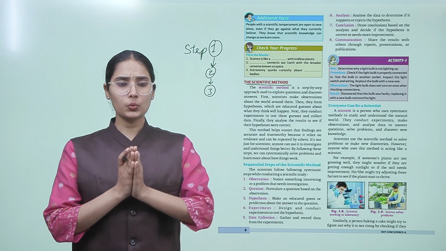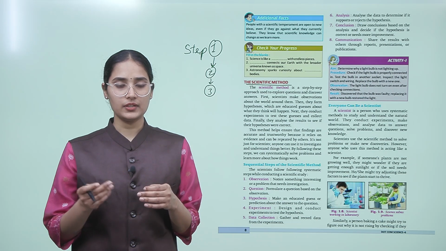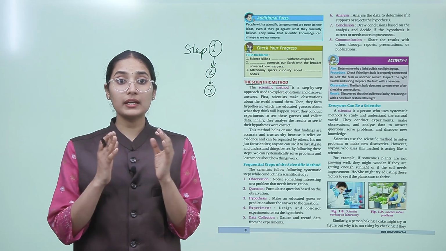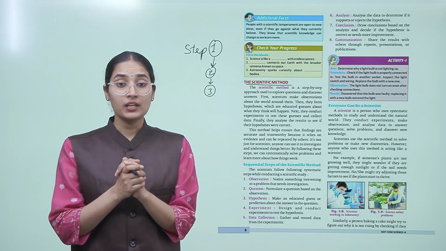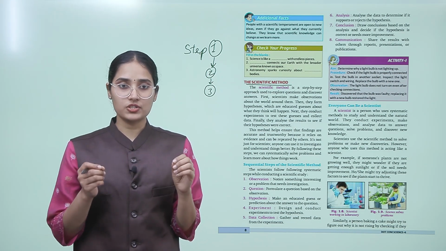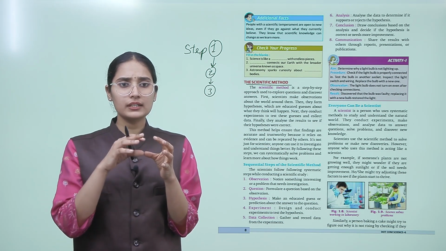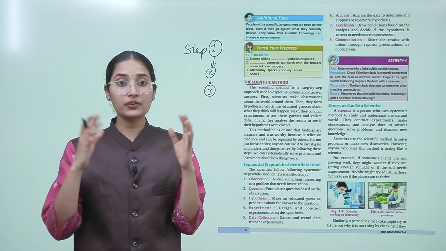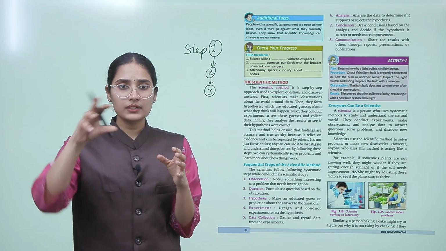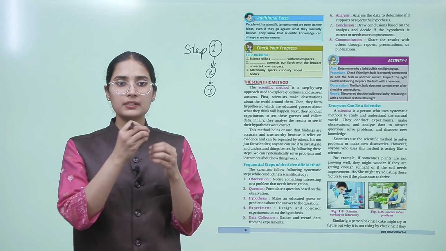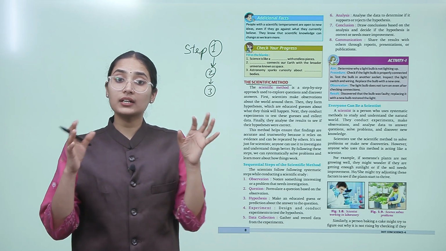So what do these scientists do? How do they find new things? So first, they make observations around the world. They observe it. Then based on their observation, they form a hypothesis, a kind of informed guess about a certain thing, that for example, this thing will happen like this. Next, they will conduct experiments.